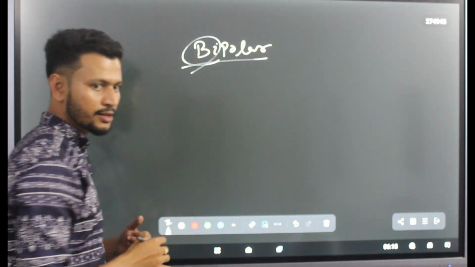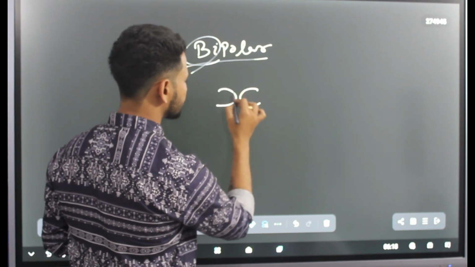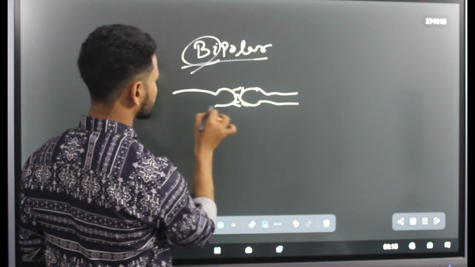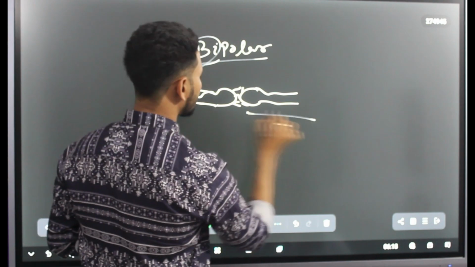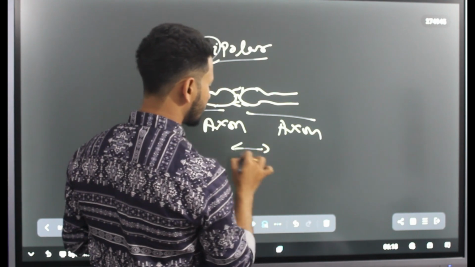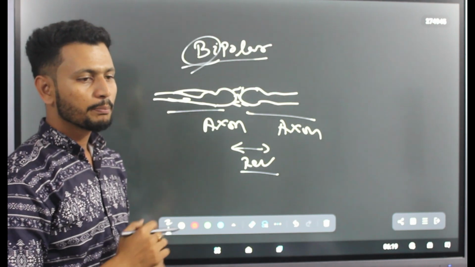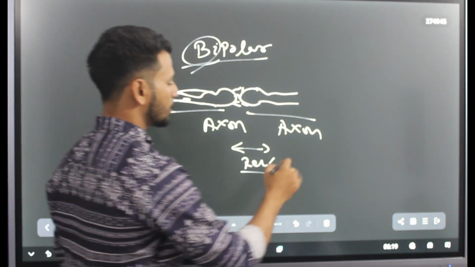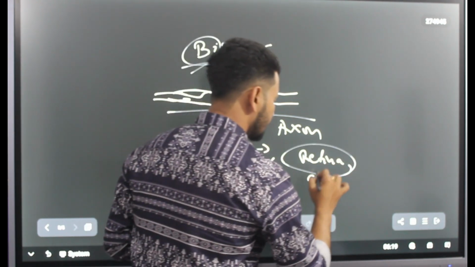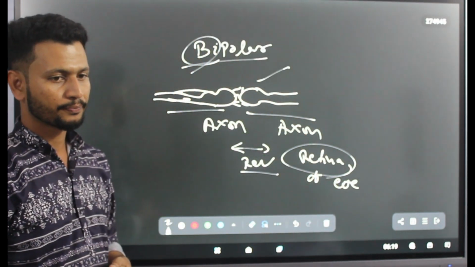Second, we move to bipolar. The name is just bi, that means two. So this is just a modification, that means it consists of two axons in a reverse manner. These kinds of neurons are called bipolar, which can be found in the retina of the eye. We can find bipolar neurons in the retina of the eye.